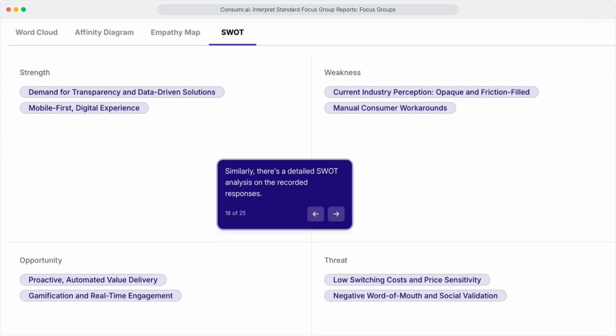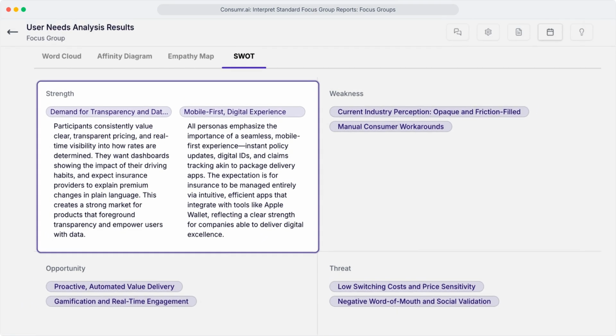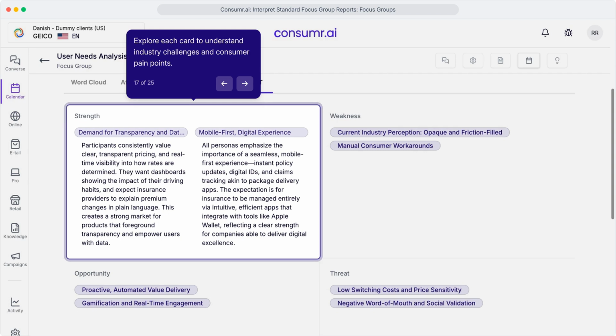The SWOT analysis breaks consumer feedback into 4 categories: strengths, weaknesses, opportunities, threats. A framework for understanding what your segment values and what keeps them up at night. Explore each SWOT card to understand the details: industry challenges, competitive dynamics, consumer pain points, emerging opportunities, everything your segment cares about.